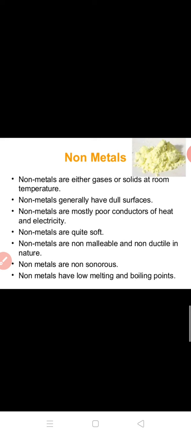So non-metals generally have dull surfaces. Non-metals are mostly poor conductors of heat and electricity. They are not hard. They are quite soft. इतने soft होते हैं कि we can easily cut them with the help of some knife or other metal. They are non-malleable. We cannot beat them to convert into sheets.